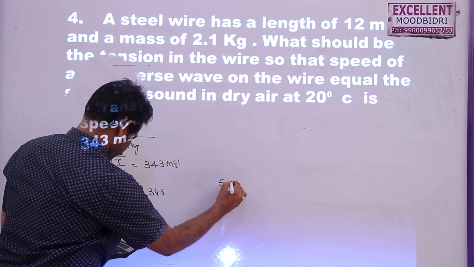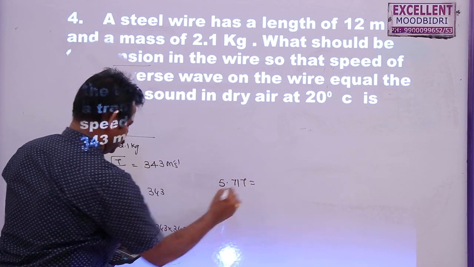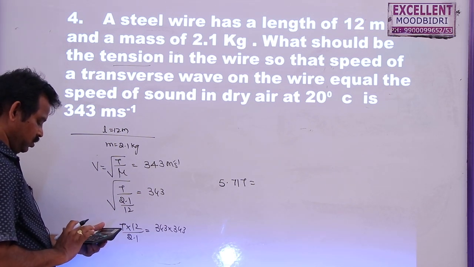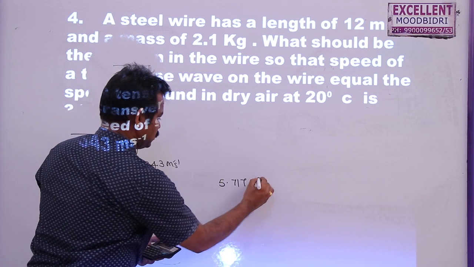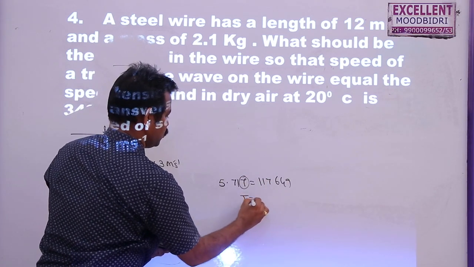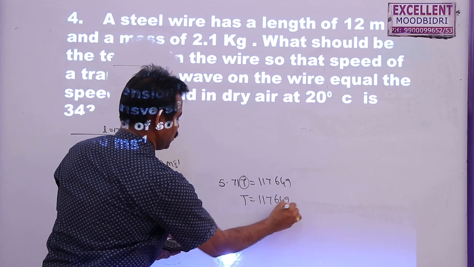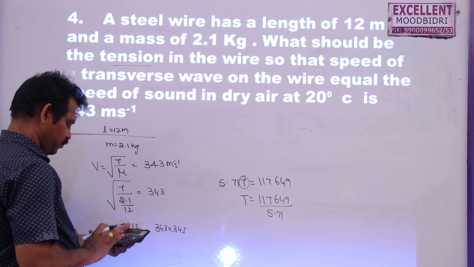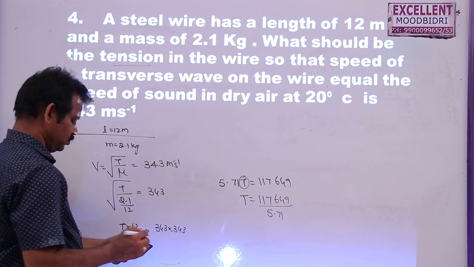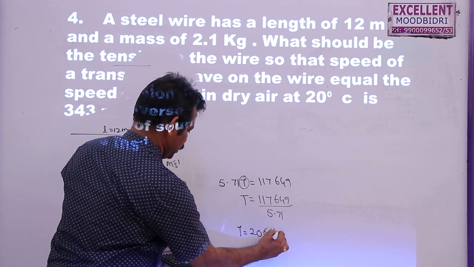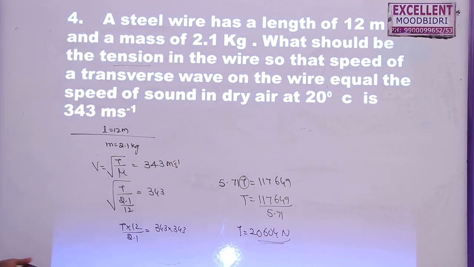So 5.71 T is equal to 343 into 343, which is equal to 117649. So the tension is 117649 divided by 5.71, which is given by T equal to 20,604 newtons.